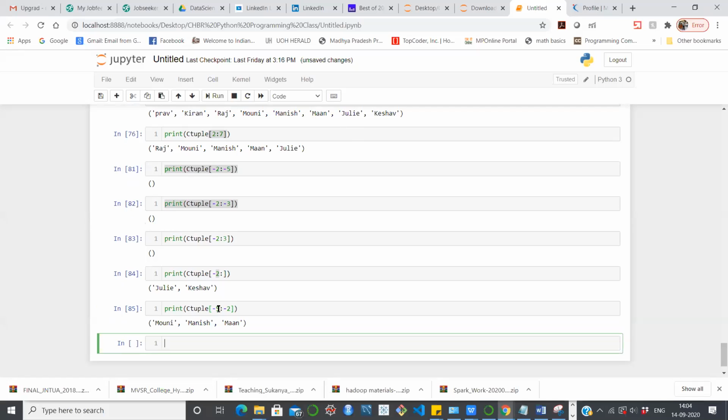But the problem is we have to mention start and end index here. Okay, we are coming up from the last, but it will not go like this. Okay, so one element you can access by mentioning like this, but if you want to get a range, you have to mention the first index, in decreasing order you can say, and the first index should be quite less than the second one. Okay, so that is how you can access this.